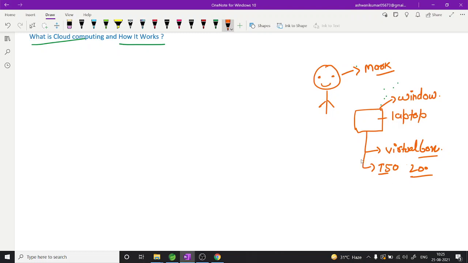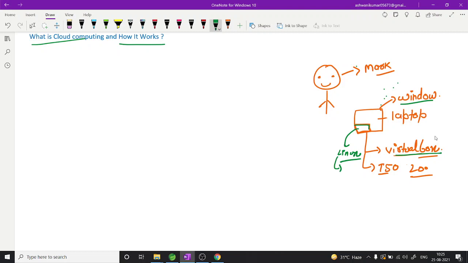Now you will install this file on your host machine with the help of VirtualBox. What VirtualBox will do is create a separate isolated storage in your host memory. Here you will install your operating system, Linux or Unix, whatever you want to install. So this Windows is your host, and this is your actual Linux operating system, installed on top of your host machine. How did you install it? With the help of Oracle VirtualBox.